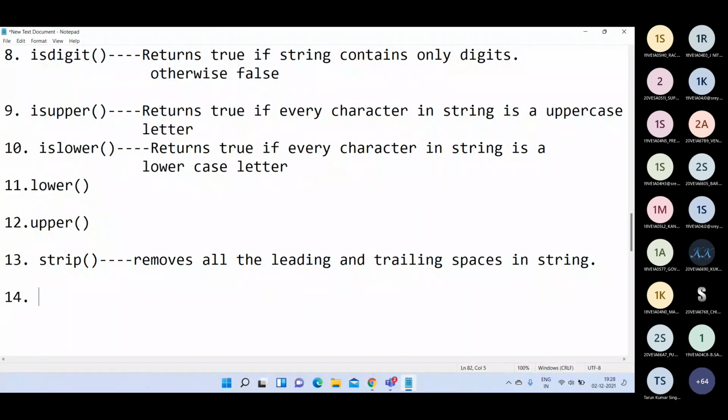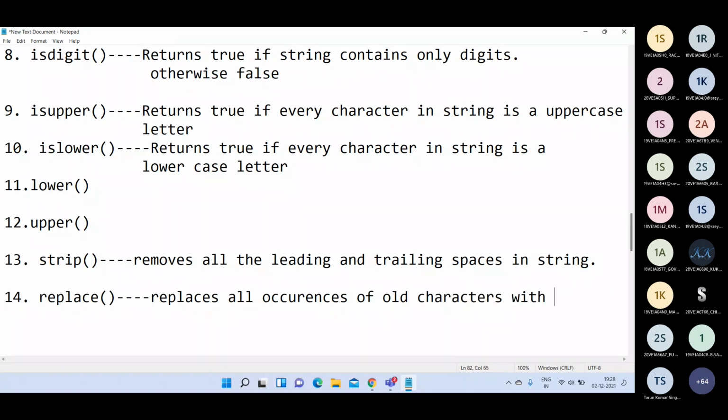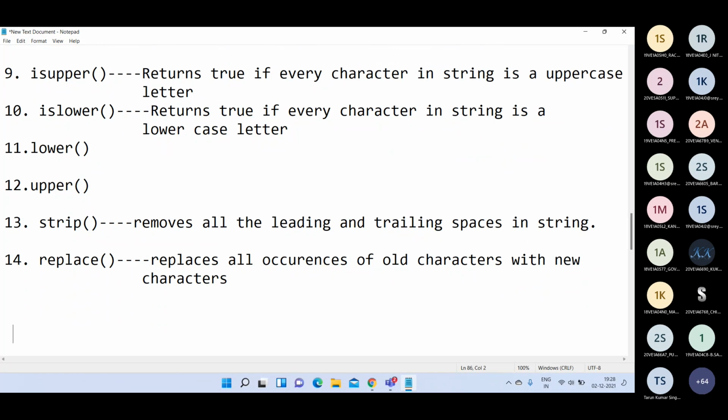Then the next function is replace. This function replaces all occurrences of the old characters or substrings, whatever you are passing, with new characters or new substrings. All the old characters will be replaced with the new characters.